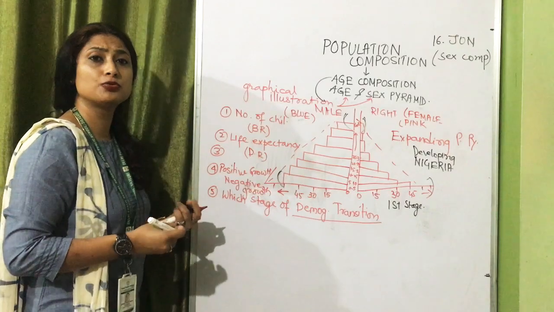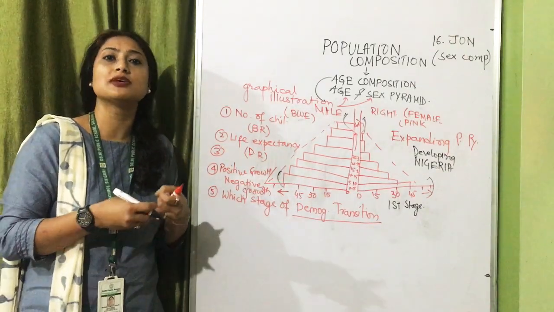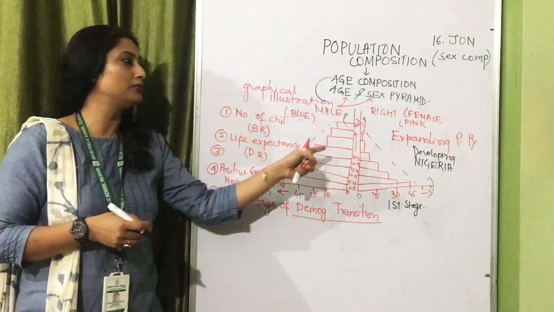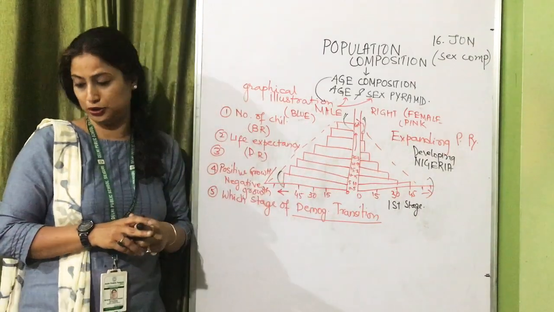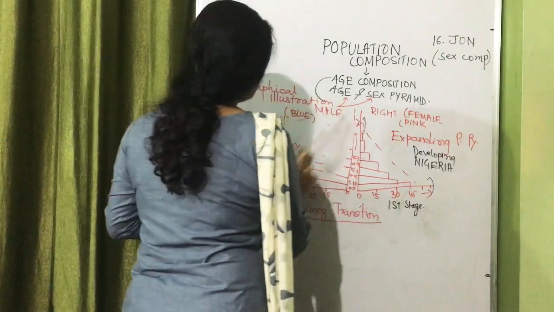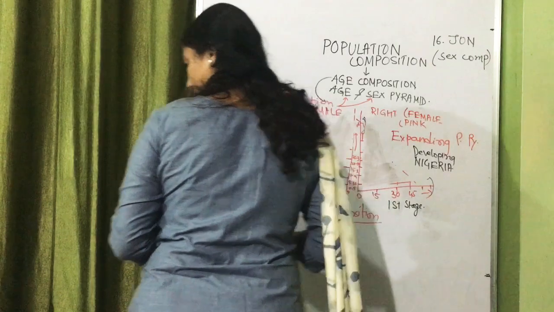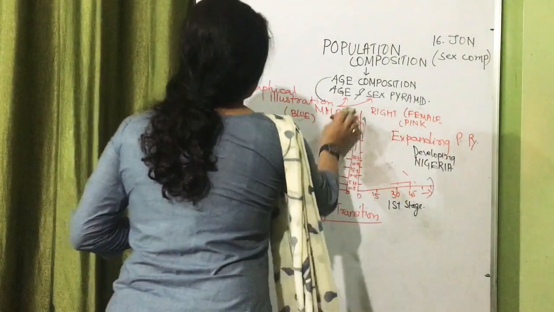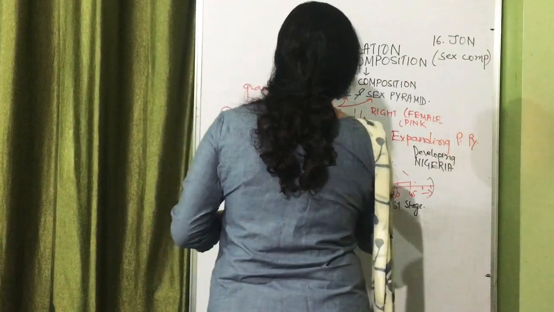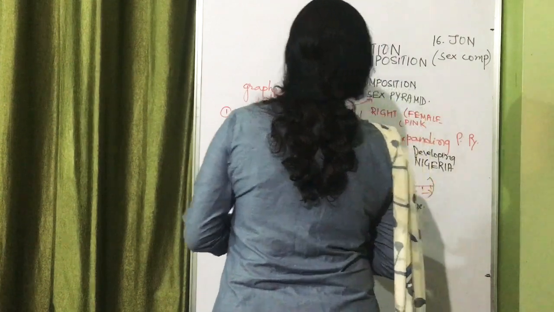And with population explosion, we will find there will be scarcity of resources, there will be ecological problems, environmental problems. So these kind of population pyramids are known as expanding population pyramid. Next in your book is given a population pyramid a little different from this. It is not in the shape of exactly a pyramid, but you will find the shape has a little change.